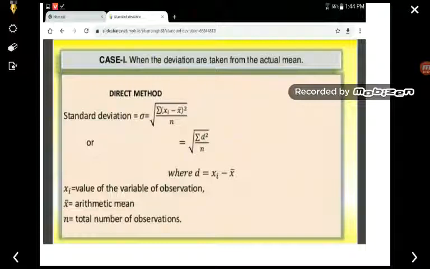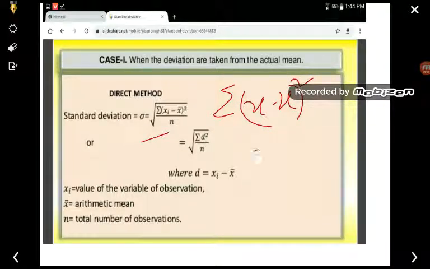So how do we calculate the standard deviation? We know the formula: sigma is equal to the square root of summation of x minus x bar, whole square, divided by n. What is x bar? That is the mean value. And what is x? X is the variable. So we first find the difference x minus x bar for each and every observation. Then we square it, and then divide by the number of observations.